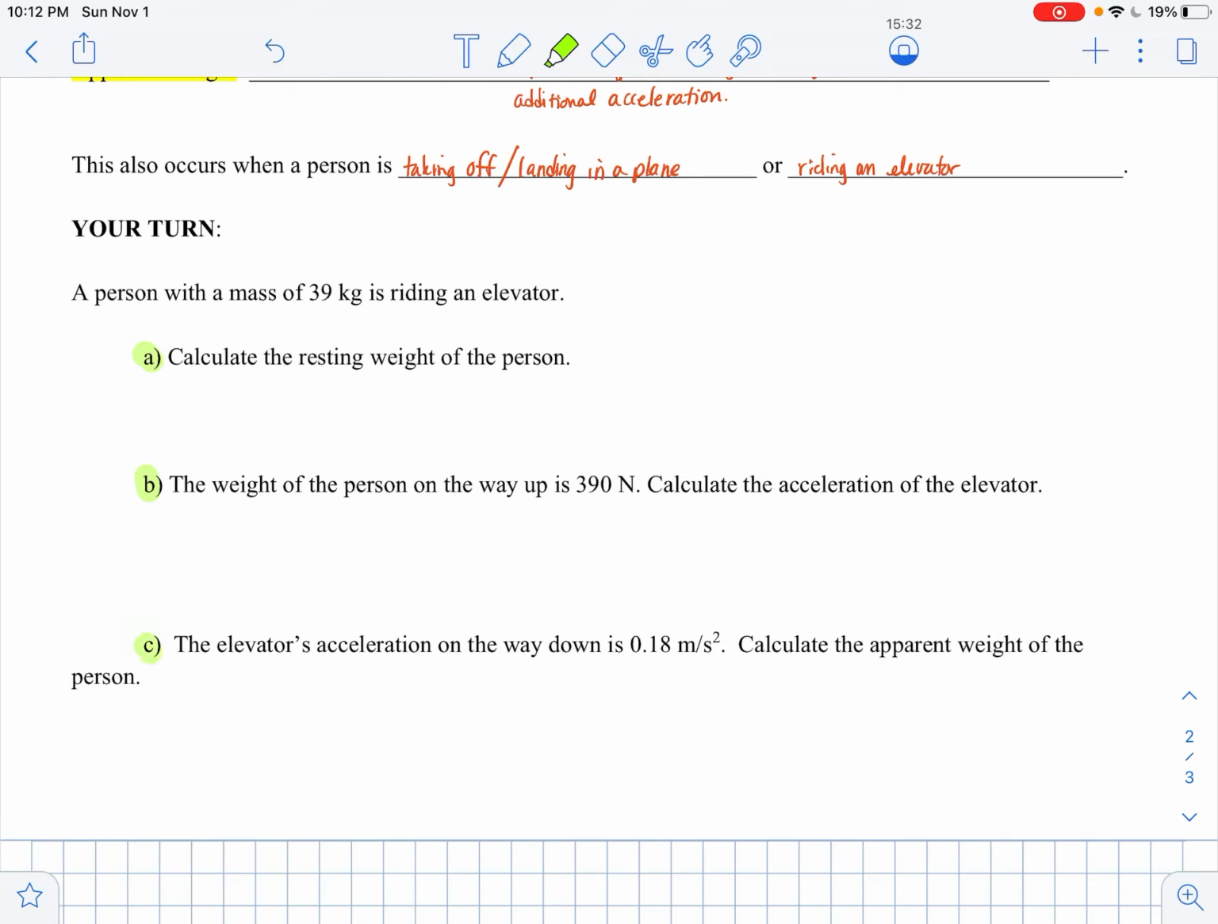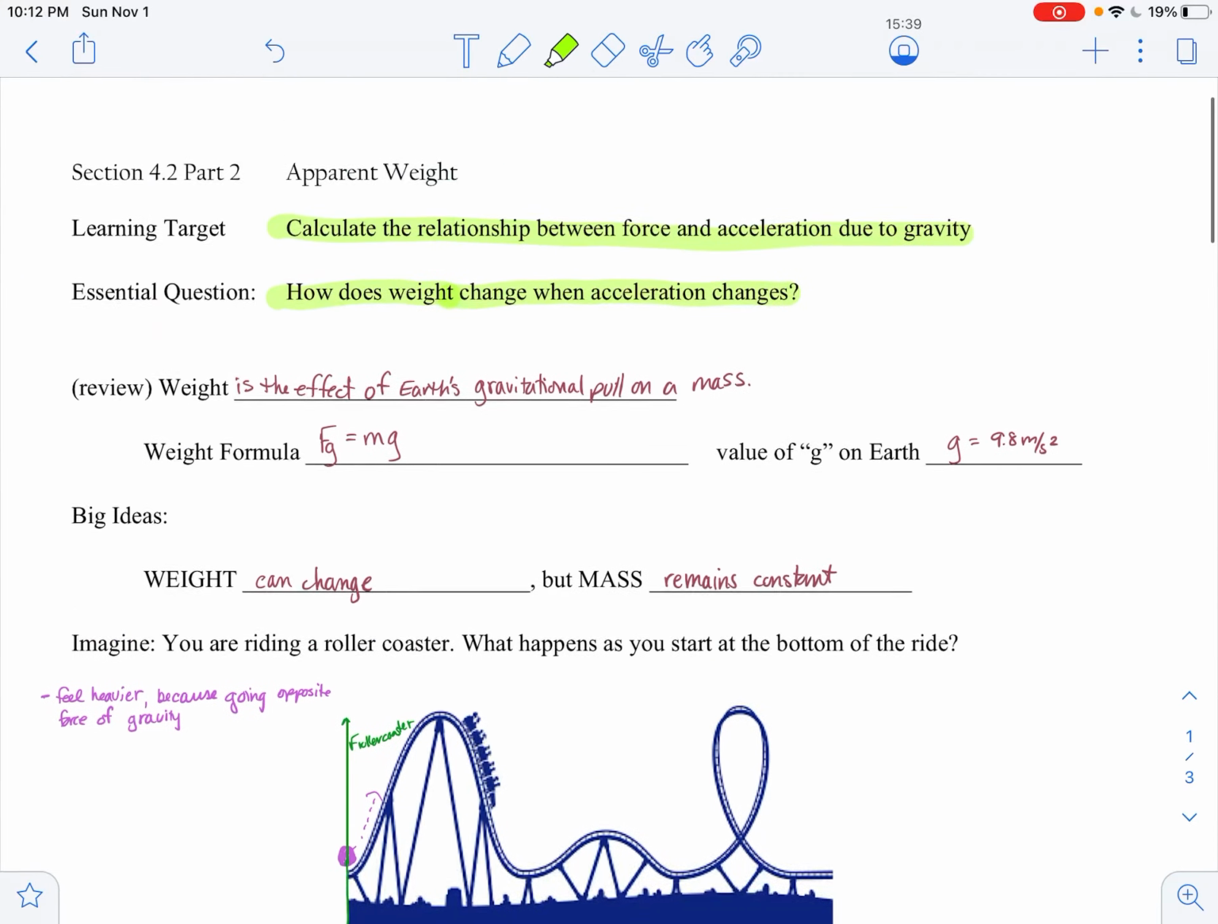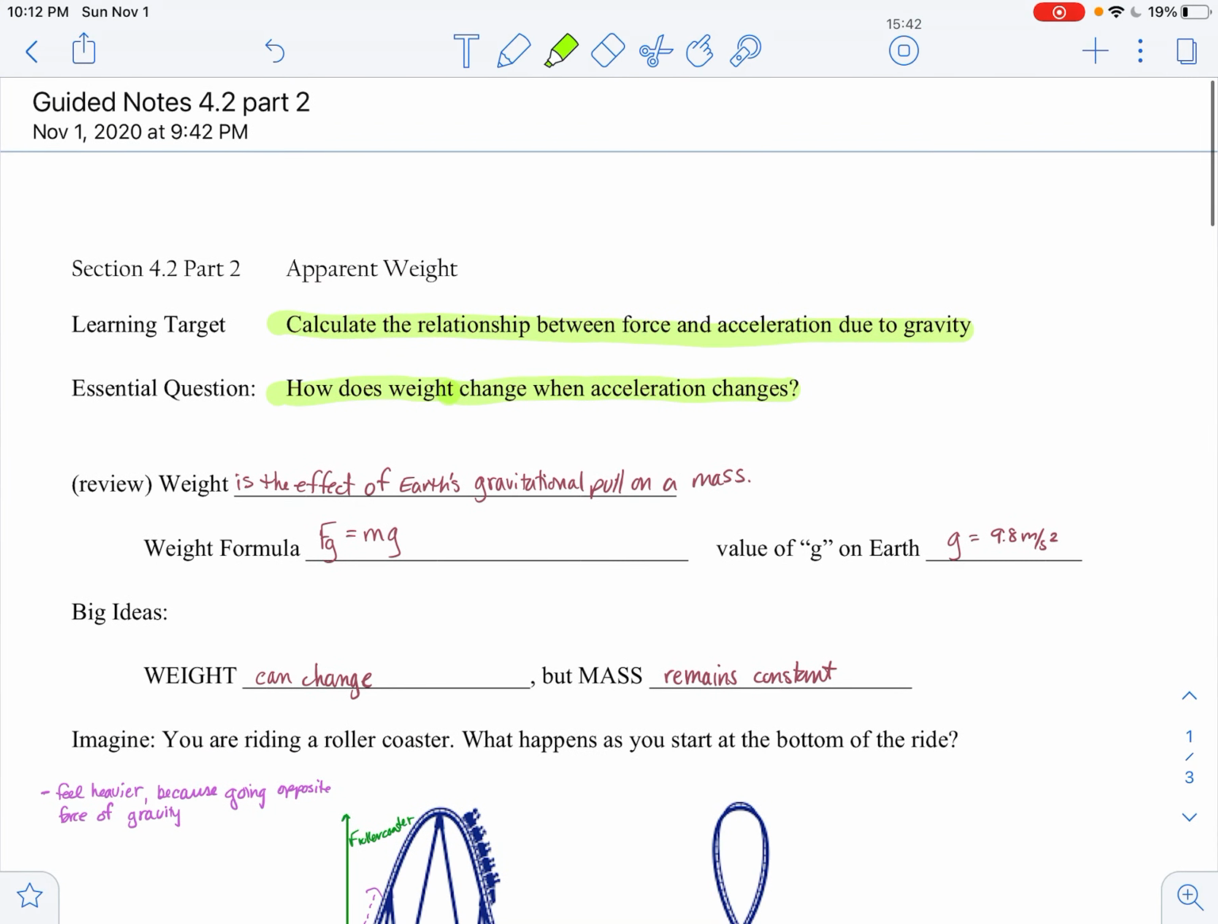Okay, as always, if you have any questions, make sure you write them on the side there so you can remember to ask me in class next time. And hopefully you can now calculate the relationship between force and acceleration due to gravity, and you have an understanding of how weight changes when acceleration changes.